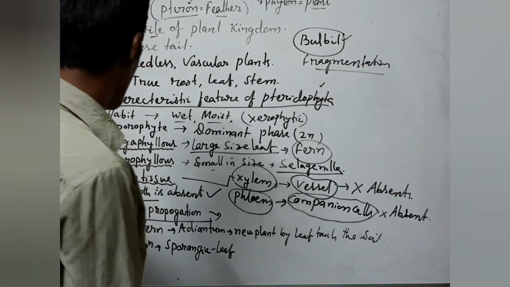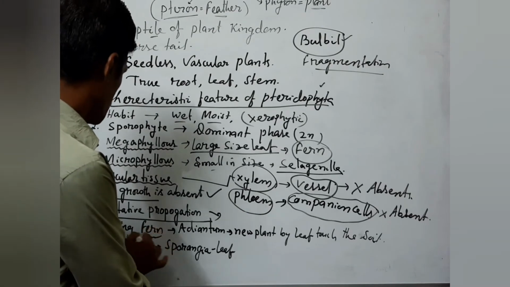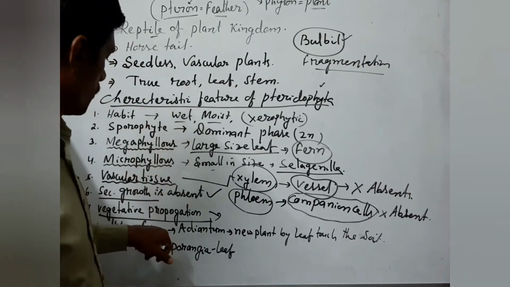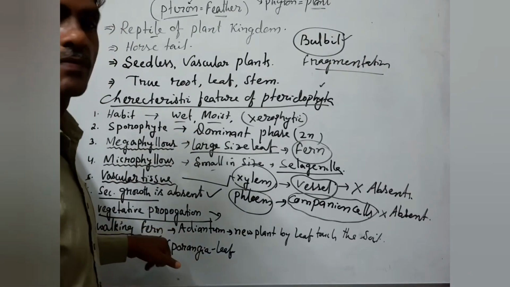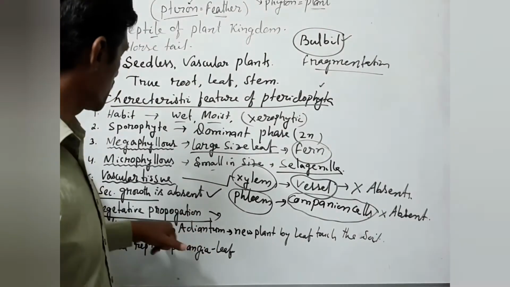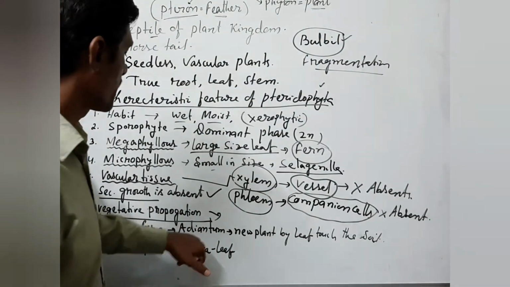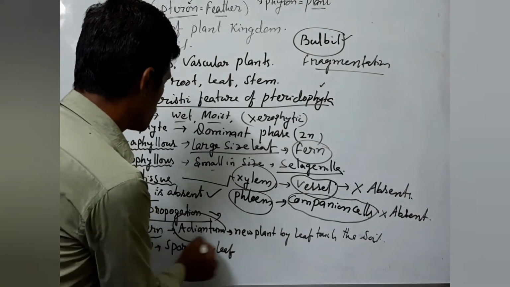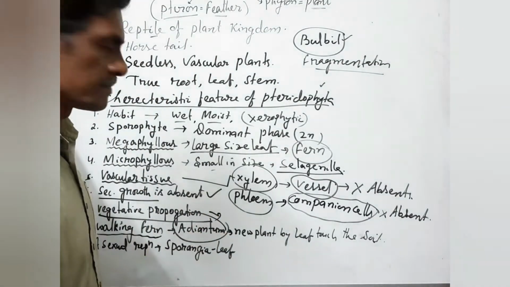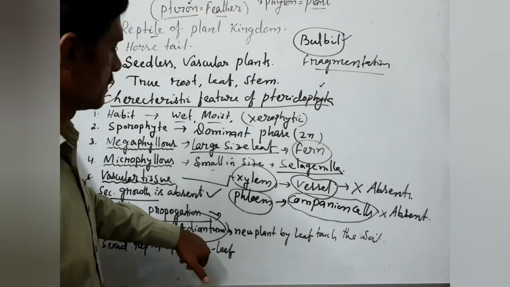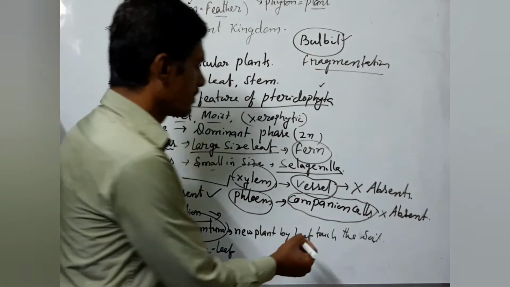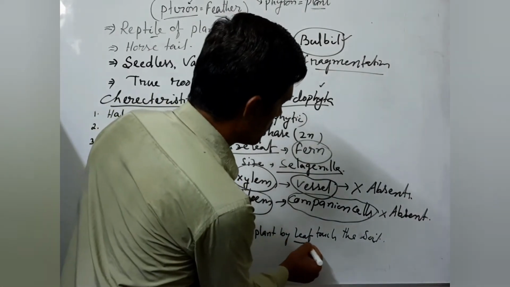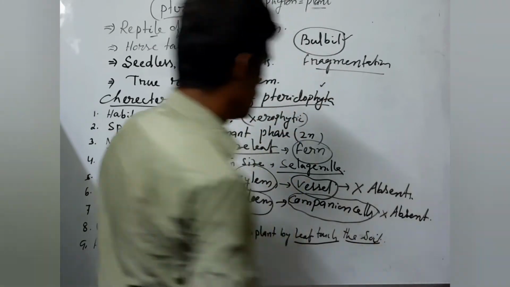Next comes the walking fern. Remember this word. The example of walking fern is Adiantum. Adiantum is called walking fern because in Adiantum the new plants develop from the leaf tip.